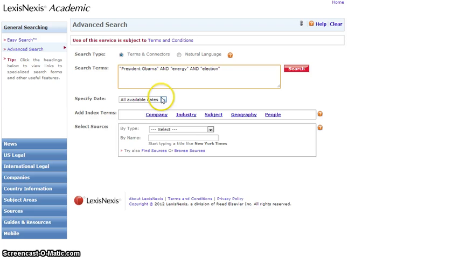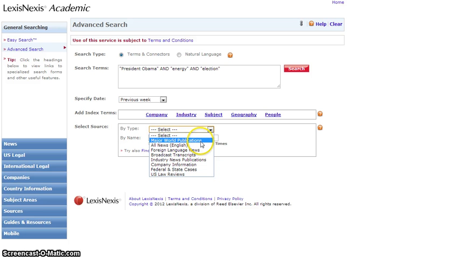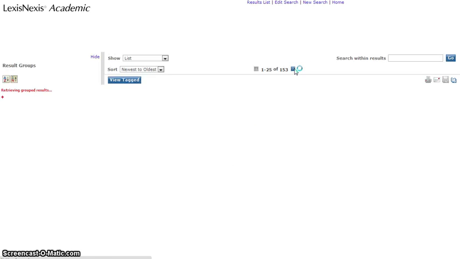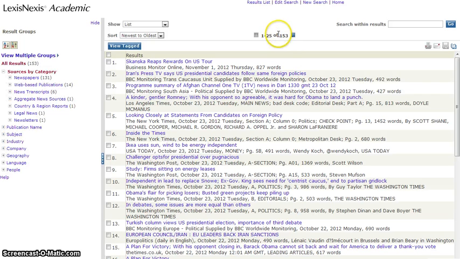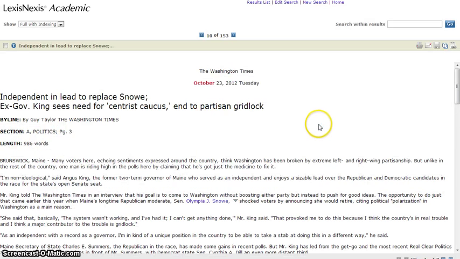So let's start by looking at a specific date. Let's try the previous week. And we can select major world publications. We have 153 results that include all of our search terms because we've used the Boolean operator AND. So if we select an article, we can see the full text.